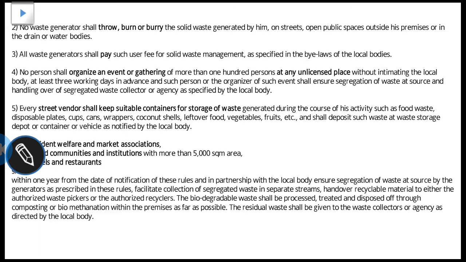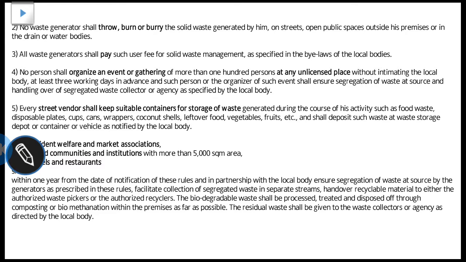Next, no waste generator shall throw, burn or bury the solid waste generated by him on streets, open public places outside his premises, or in the drain or water bodies. All waste generators shall pay such user fee for solid waste management as specified by the bylaws of the local bodies.